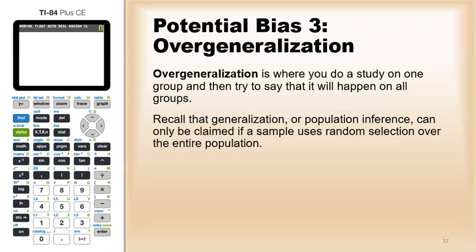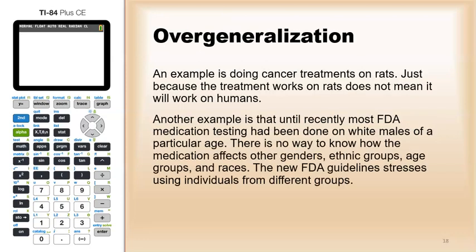Another bias, overgeneralization. Overgeneralization is when you do a study in one group and then try to say that it happens to all groups. So recall that generalization or population inference can only be claimed if the sample uses random selection over the entire population. Or the population is just whatever you sampled from.